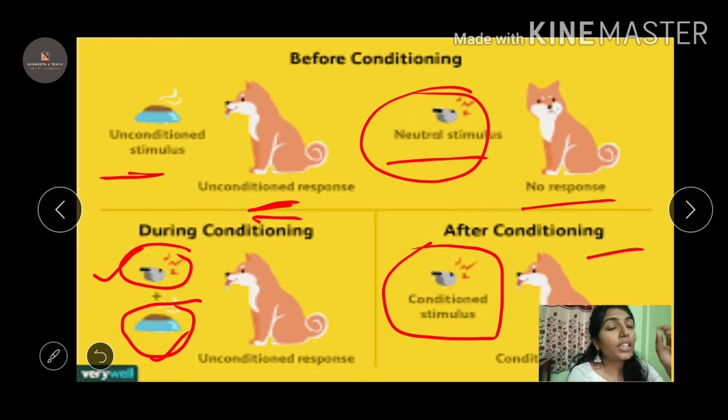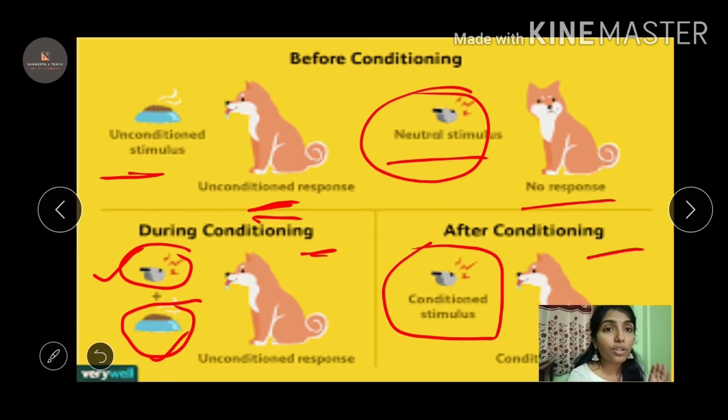It is a neutral stimulus and there is no response. Now I'm conditioning. During the conditioning, I am ringing the bell along with giving the food. So I'm training it in such a way that whenever I ring the bell, I am going to give it food.